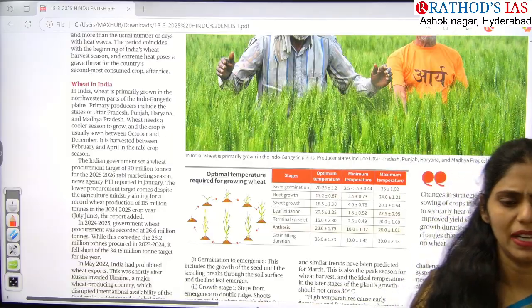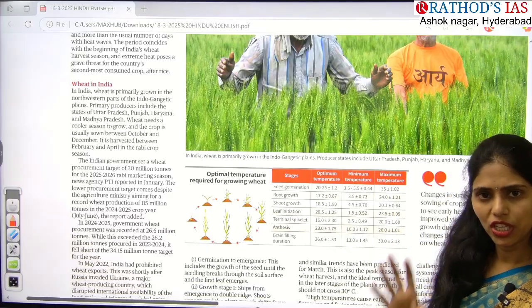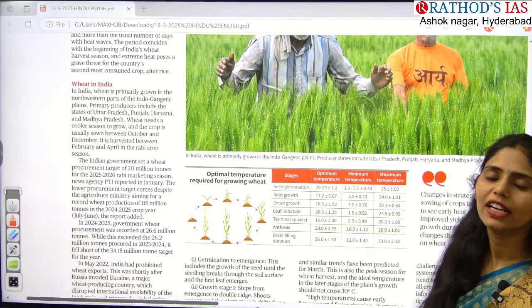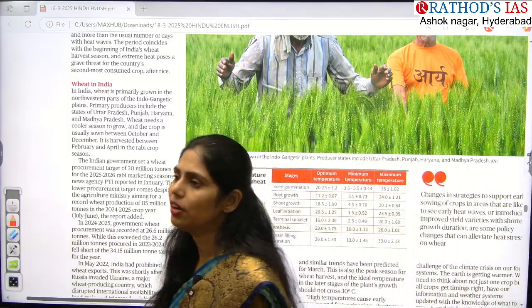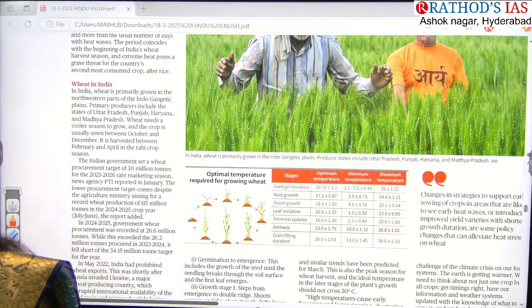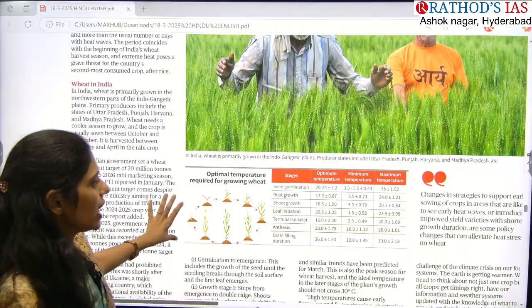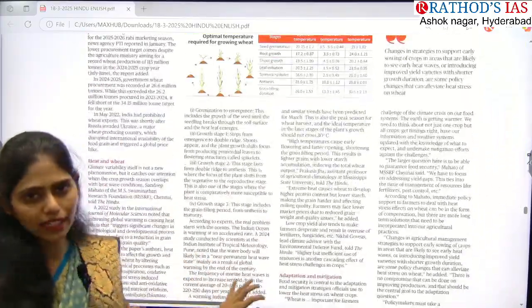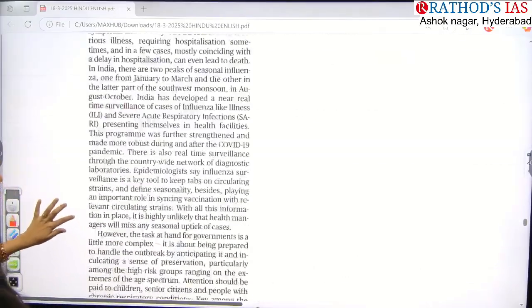So here you have to see especially about wheat, what geographical conditions are required for its growth, and in which soil we can see its growth, and in which states. There are 4 states given, so you can remember that. That is the thing you have to remember, nothing more than that. And now let us see the next topic.